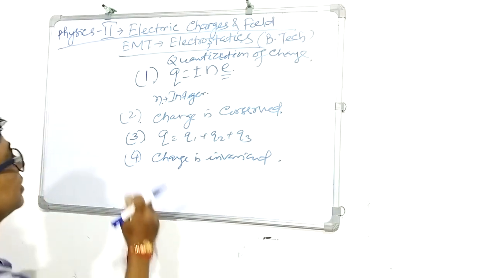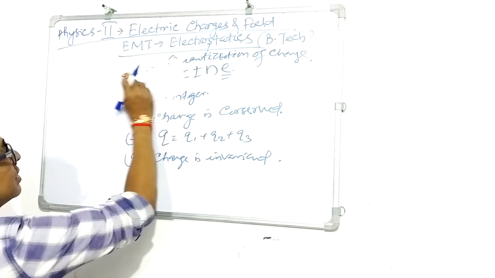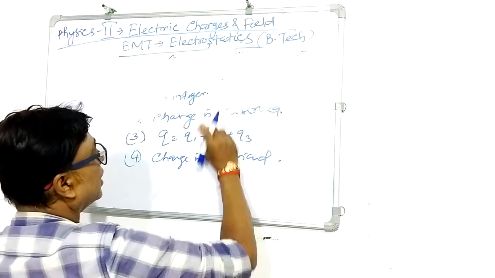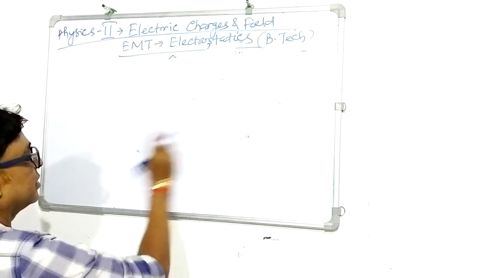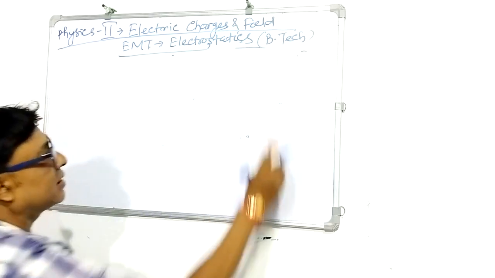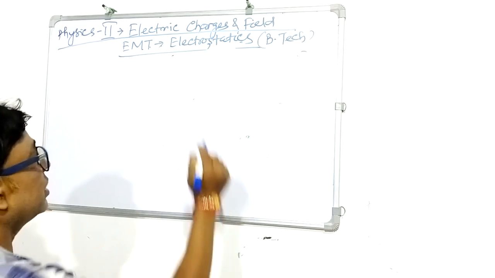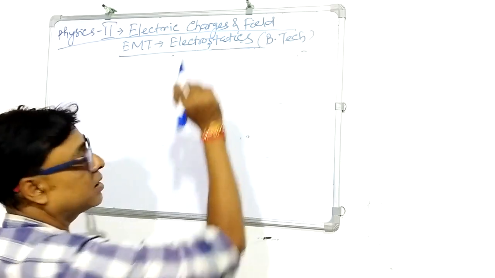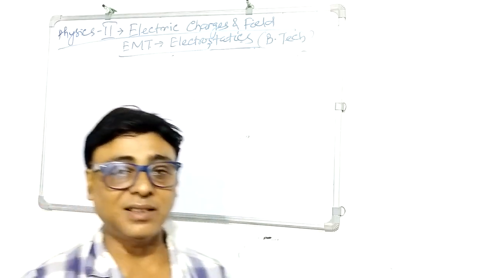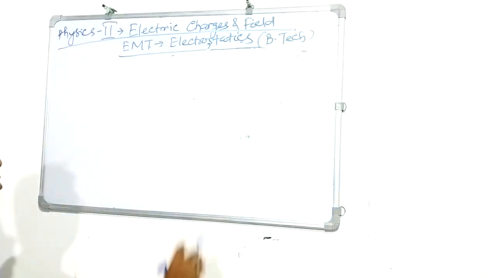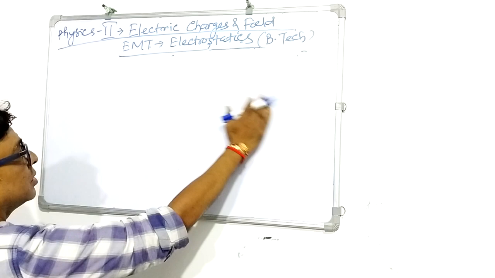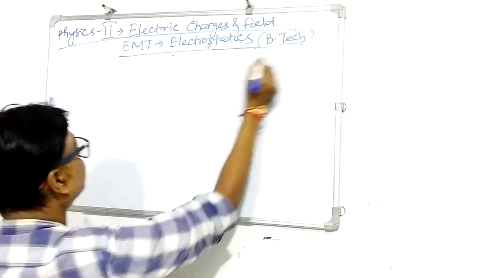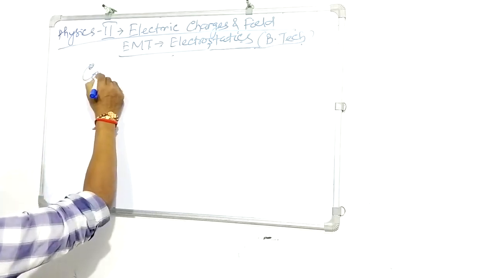Having said that, what do you mean by electrostatics? As you know, electrostatics deals with the charges at rest. And what do you mean by electric field? Electric field is a region where a charge experiences a force. So first of all, let us go for this explanation by Coulomb's law.